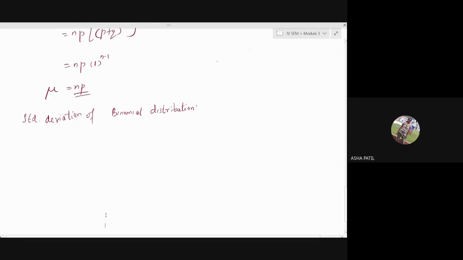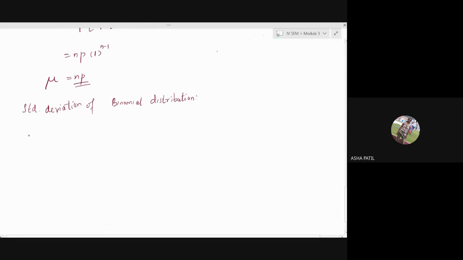Again, we'll apply it for this particular function. What is the formula? We can't go for standard deviation directly. We'll find the variance first, then we'll calculate the standard deviation. Summation of x square into p of x minus mu square, where p of x is the binomial distribution function.